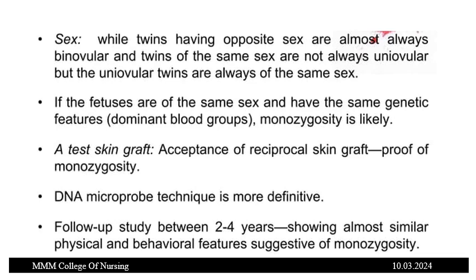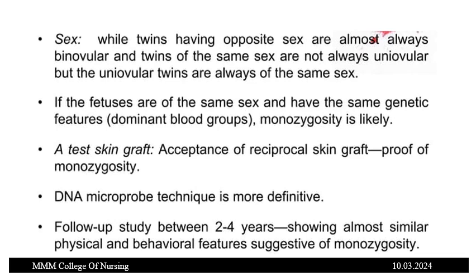Now, to determine the sex of uniovular or biovular, monozygotic or dizygotic twins, what will the sex be? Twins of opposite sex are always biovular, and twins of the same sex are not always uniovular, but uniovular twins are always of the same sex. So nothing to worry about here.